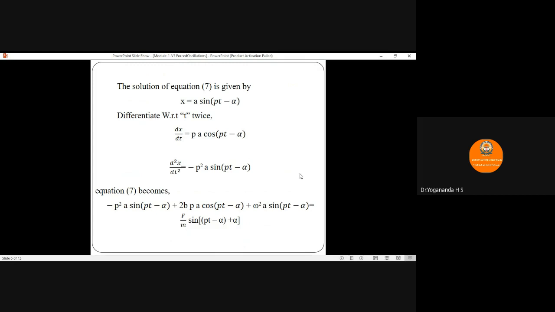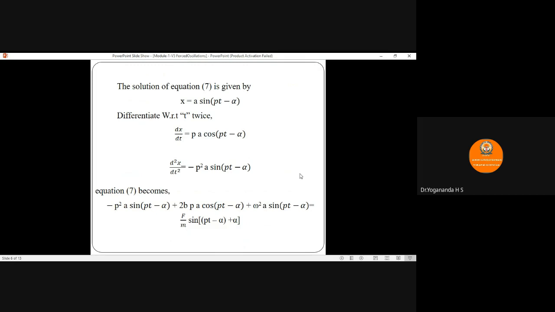Substituting the value of dx/dt and d²x/dt² in equation number 7 becomes minus p² into a sin(pt minus alpha) plus 2b into p into a cos(pt minus alpha) plus omega² into a into sin(pt minus alpha) is equal to f by m sin pt.